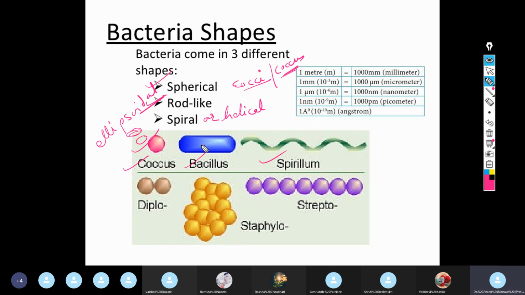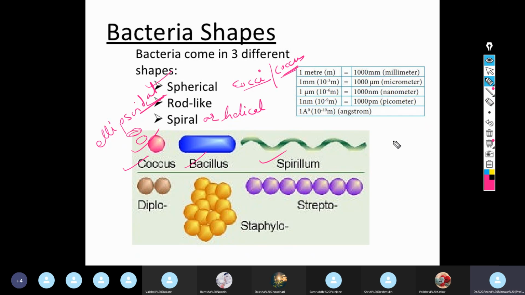Then coming to the second one, the rod-shaped bacteria. They are cylindrical cells. These are termed as rods or bacilli; bacilli is the plural and singular is bacillus. Now this bacillus is the most common shape amongst bacteria.